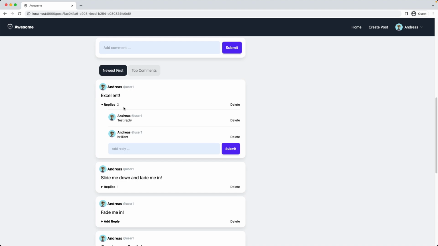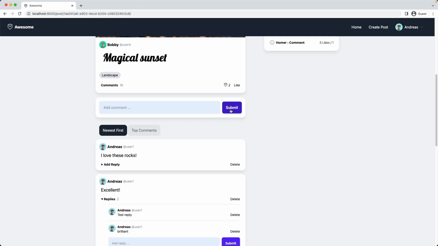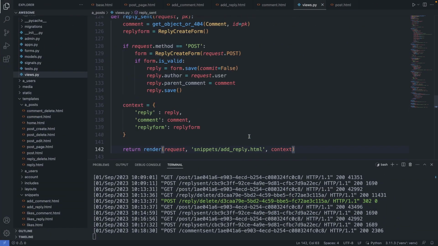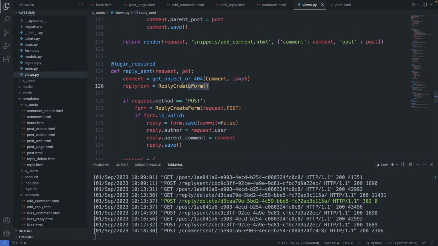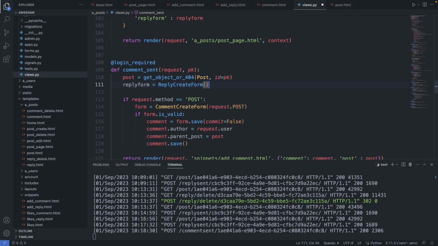Now for good measure, let's test to add a new comment with a new reply. I add a comment. I love these rocks. Submit. And now I add a reply on this comment. But here we're missing the input field. So the reason for this is that the comment snippet we get from the backend also needs this reply form. So let's add it there too. So let's copy the reply form object here, and we paste it also here to the comment send function.